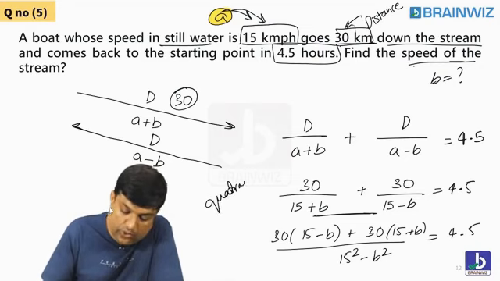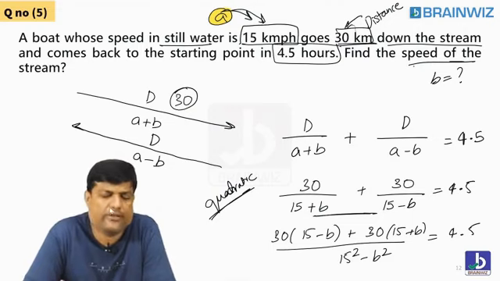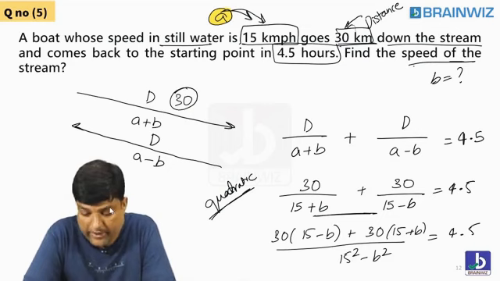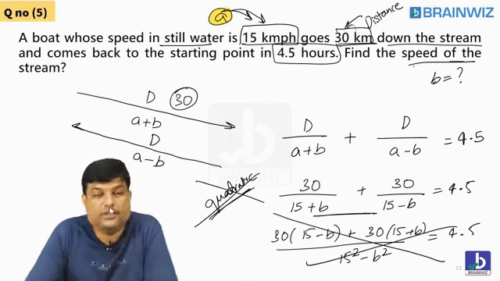What will you get? A quadratic equation. Understood, everybody? I mean a quadratic equation, like x square plus 2x plus 5, something like that. So one root will be positive, one will be negative. So never do all this stuff. Never do all these calculations.